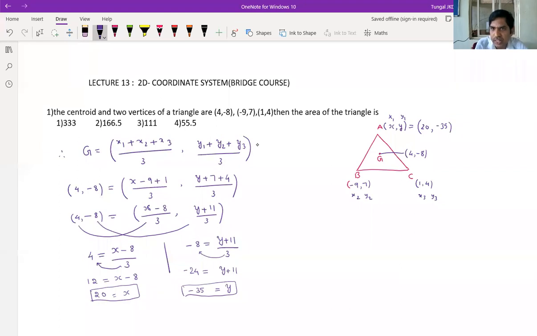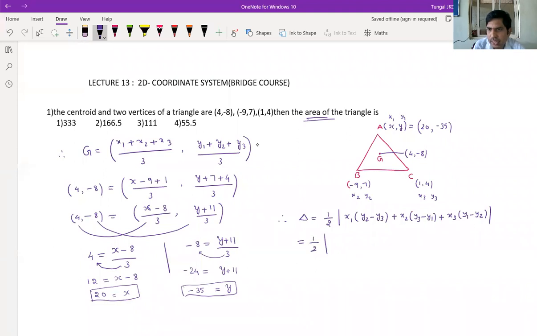Now what we have to find? Area of the triangle. So what is area formula when vertices given? Half modulus x1 into y2 minus y3 plus x2 into y3 minus y1 plus x3 into y1 minus y2. So this is area of triangle formula. So there you substitute the vertices.